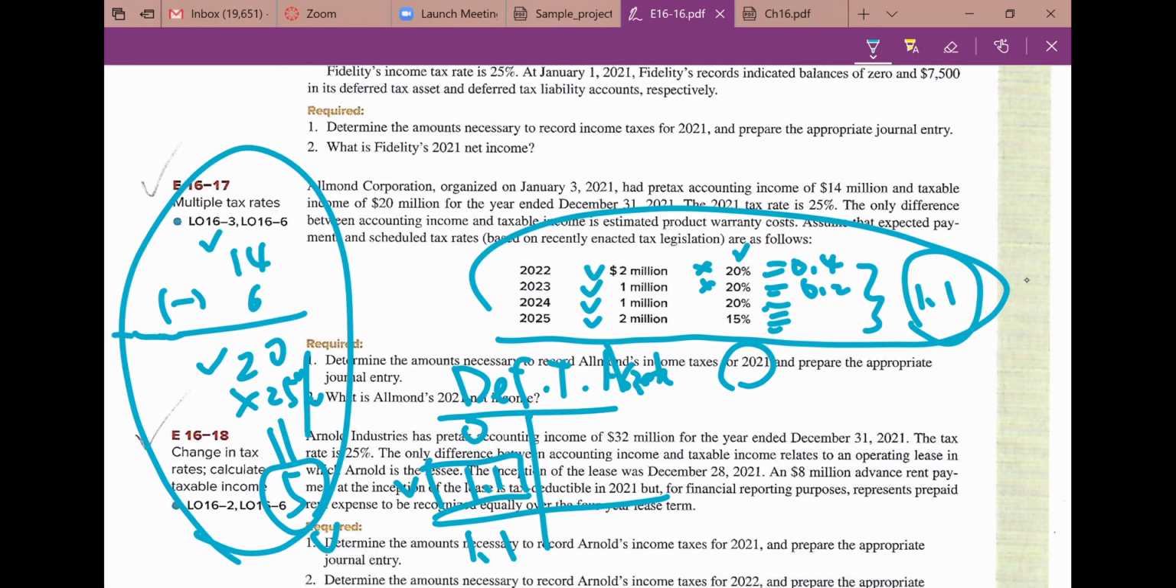You guys okay, right? Then question number 2 is, what is the company's 2021 net income? So you already figured out the income tax expense is 3.9, based on the journals. Pre-tax accounting income is 14, so 14 minus 3.9, we got 10.1. So that should be our net income this year.